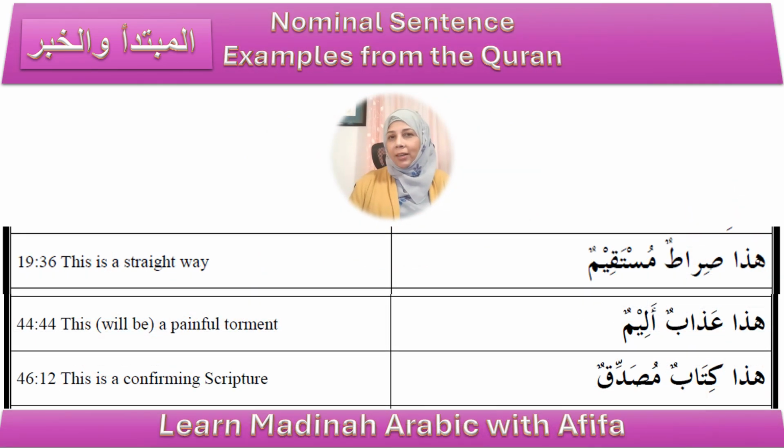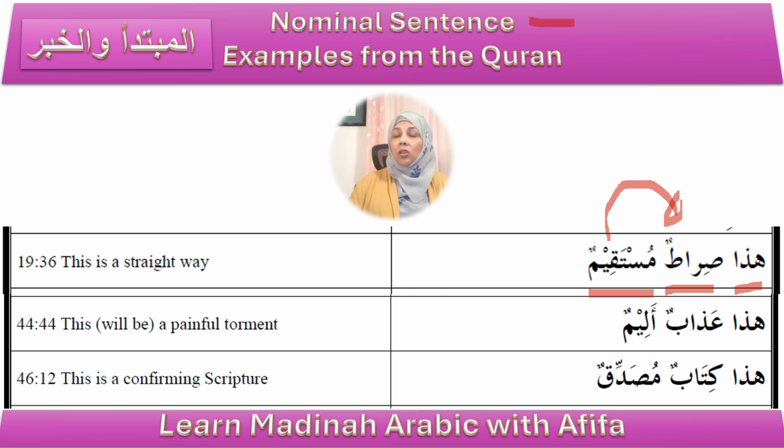So let's keep practicing a few more simple nominal sentences from the Quran. So in the first verse here, hadha is the mubtada and the khabar is siratun. And what is mustaqimun? Mustaqimun is the adjective that describes the way.